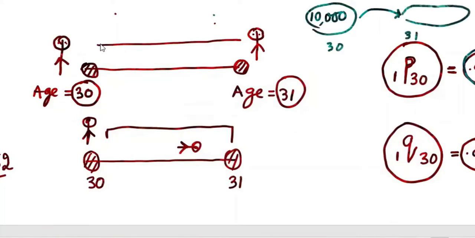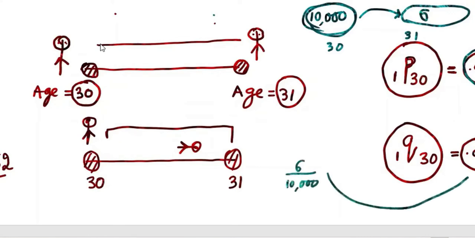By 31, according to our prediction, if you consider 10,000 people who are age 30, how many of them will survive? 9994. How many will die? 6. That means 6 will die, 6 out of 10,000. So if you find the probability, it will be 6 out of 10,000, and this is